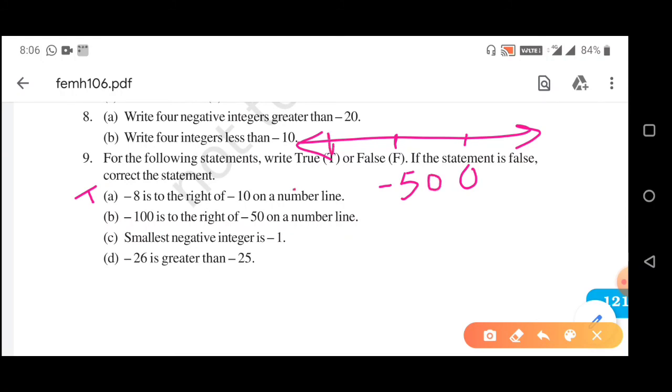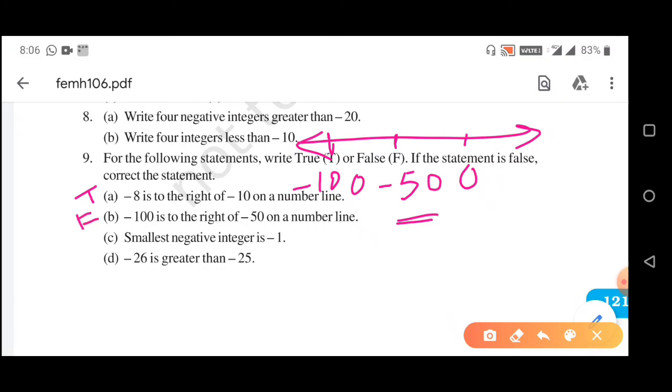Here I am giving 0, and somewhere here 50, and here -100. Look at the number line and tell me which number is on the right side of which number. -50 is greater than -100, so -50 is to the right of -100. But in our question it is given -100 is to the right of -50, which is false.